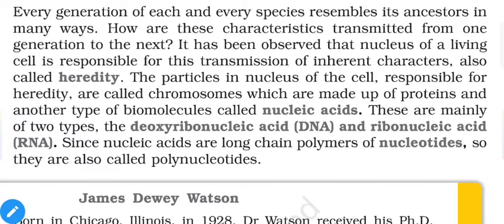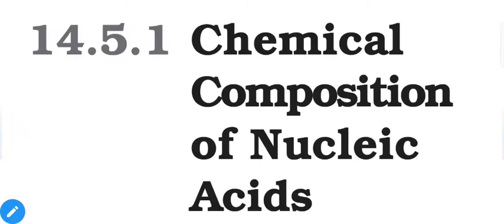So the particles which are responsible for heredity are called chromosomes, and they are made up of proteins and another type of biomolecule called nucleic acid. These are mainly of two types: deoxyribose nucleic acid, or DNA, and ribose nucleic acid, that means RNA. And since these nucleic acids are long chain polymers of nucleotides, they are also called polynucleotides. Chemical composition of nucleic acid.